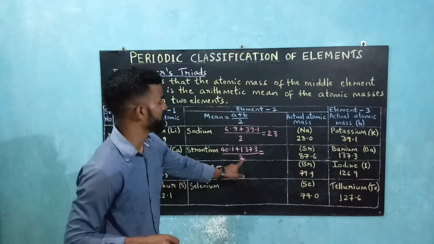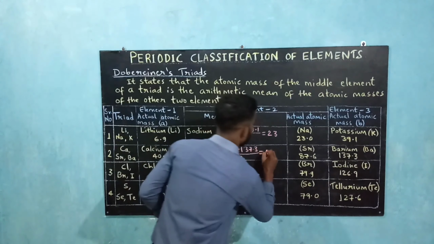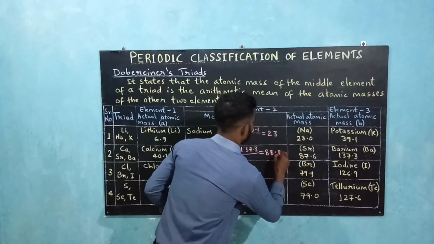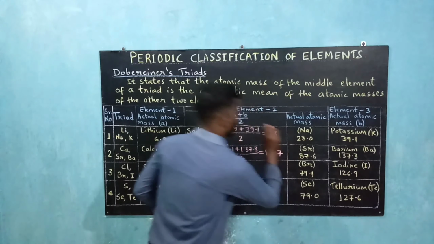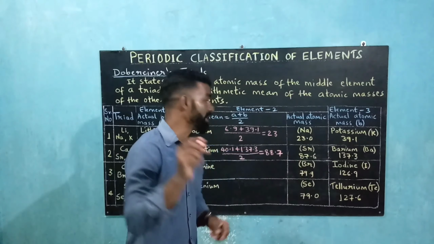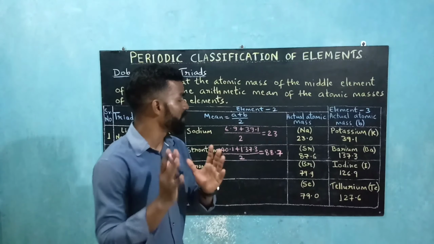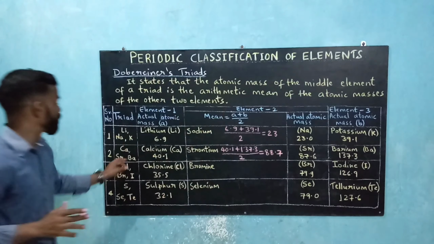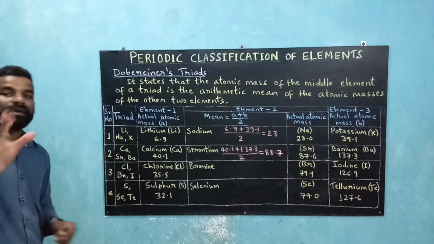If you divide that by 2, you get 88.7. So it's approximately equal to 87.6, which is the actual atomic mass of strontium. So he termed this the second triad.